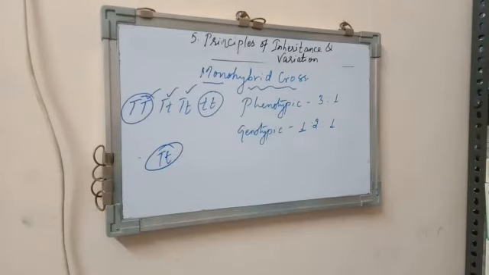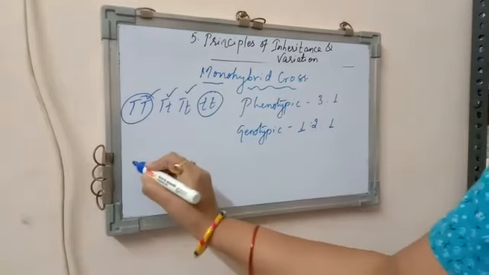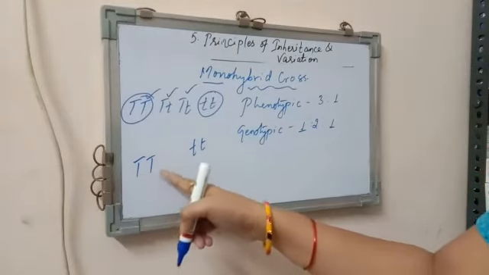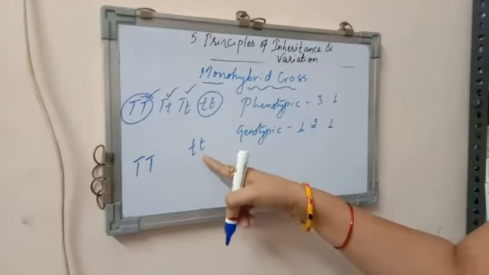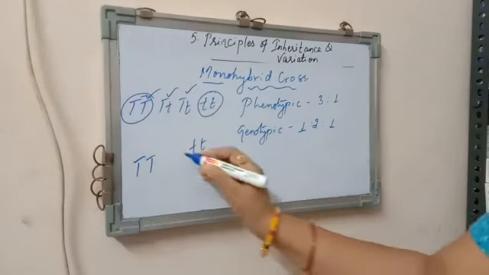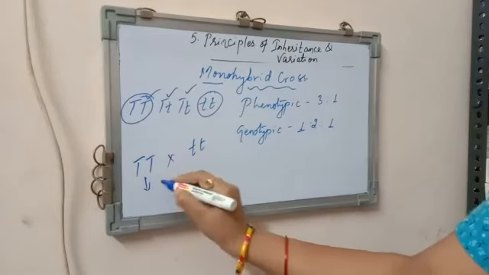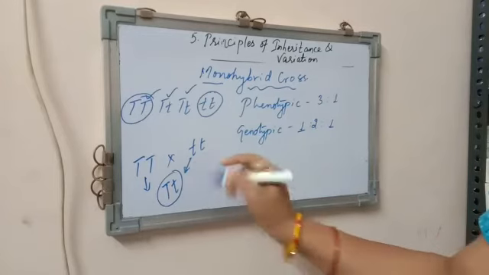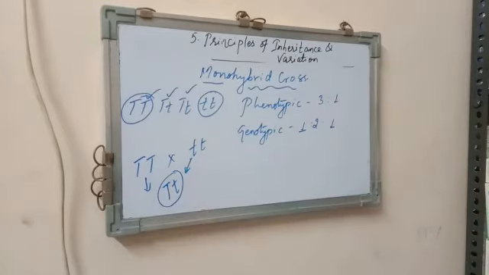In the case of the law of segregation, what have we seen? These are the 2 alleles for tallness, and these are the alleles for dwarfness. Out of these 2 alleles, only one is segregated during gamete formation. So this proves the law of segregation.